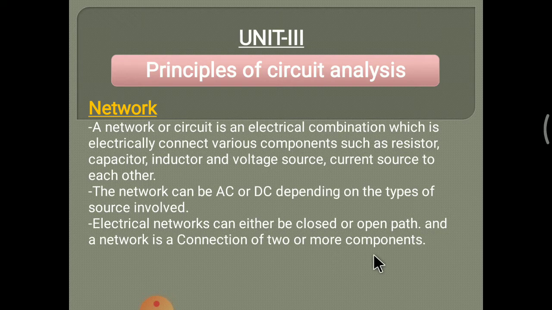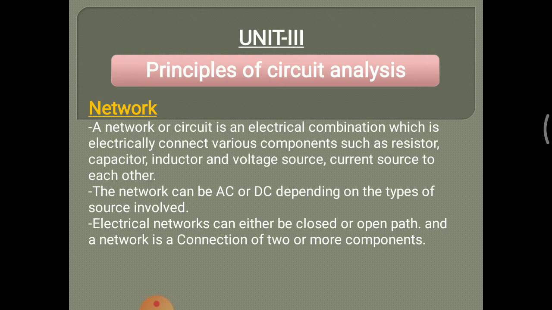What do we see here in a network? Network or circuit is an electrical combination. In this we can connect resistor, inductor or capacitor to each other, in series or parallel. We can connect these components, and there are also sources, that is voltage source or current source.